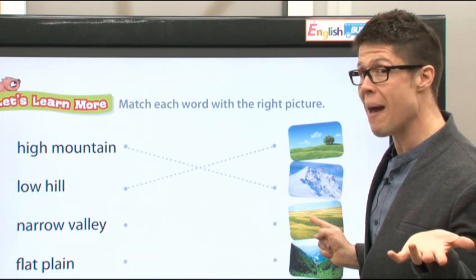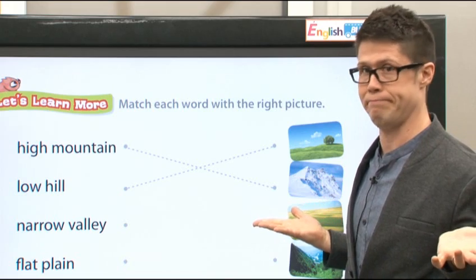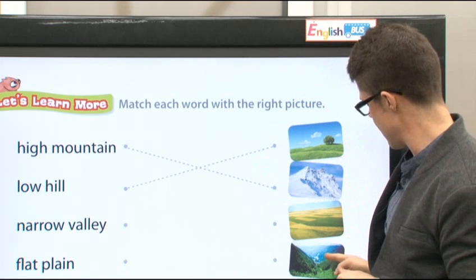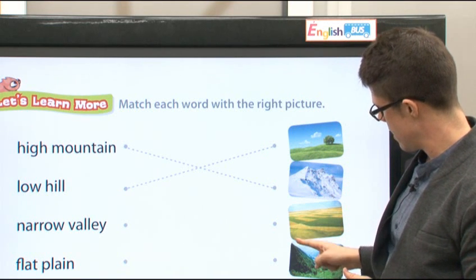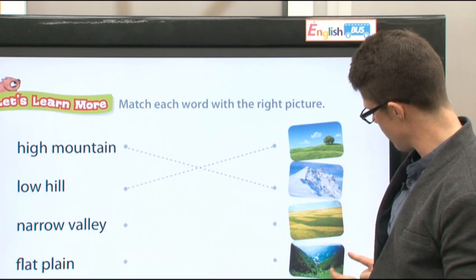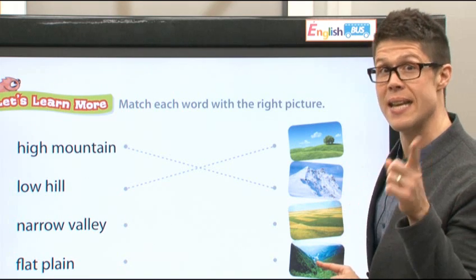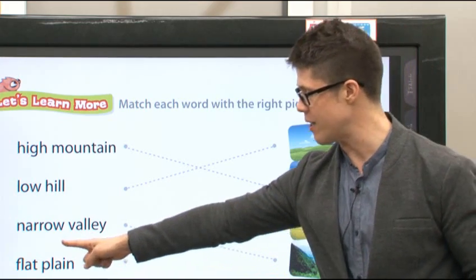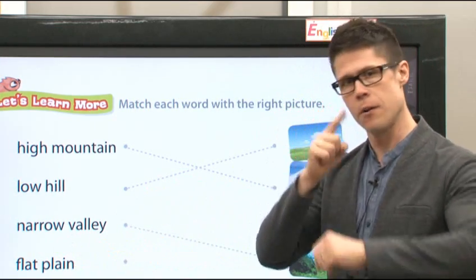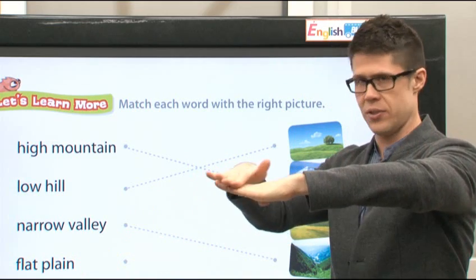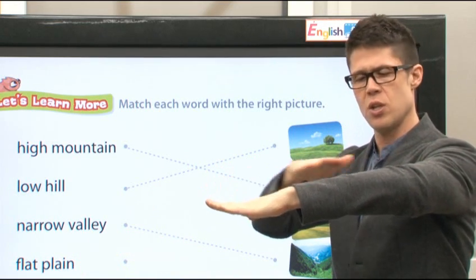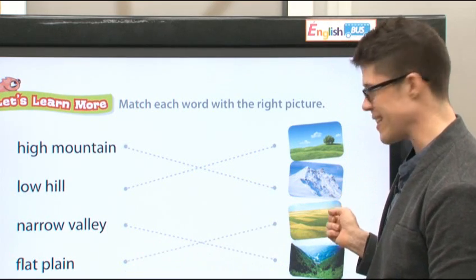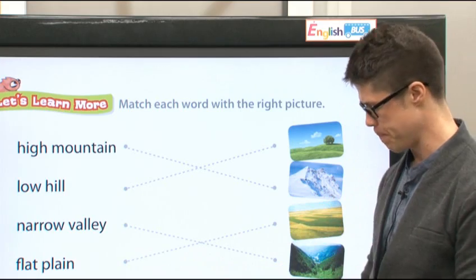All right. Is this a narrow valley? No. There's no mountains. Where's the mountains? A valley has two mountains. This is a valley. See? Here's one mountain. Here's another mountain. Here is the narrow valley. And finally, we have flat plain. Flat means no hills, no mountains, just like this. Flat plain. Right there is a flat plain.